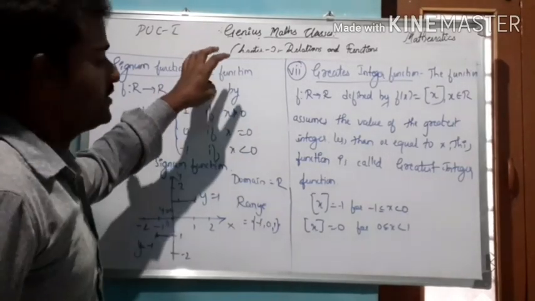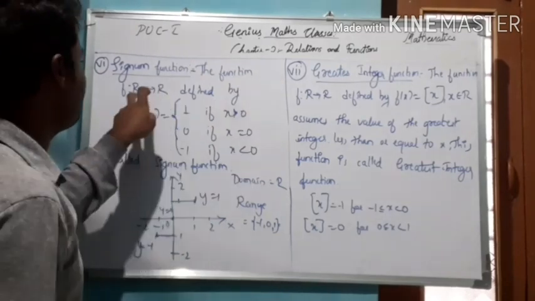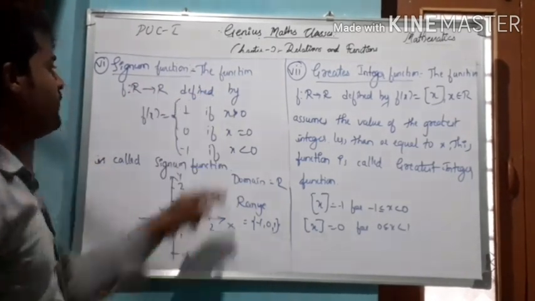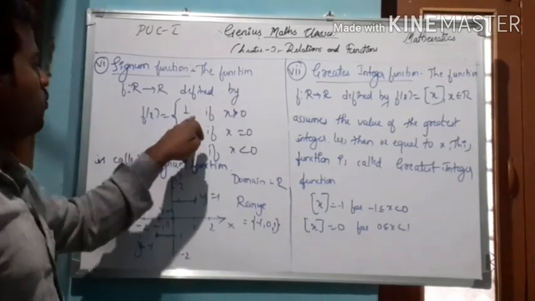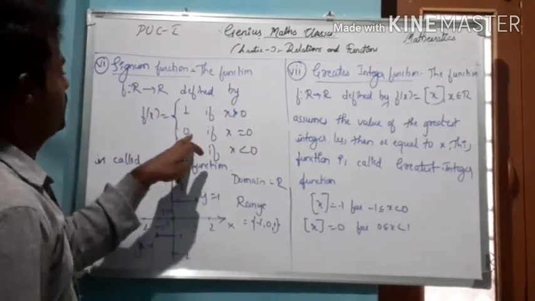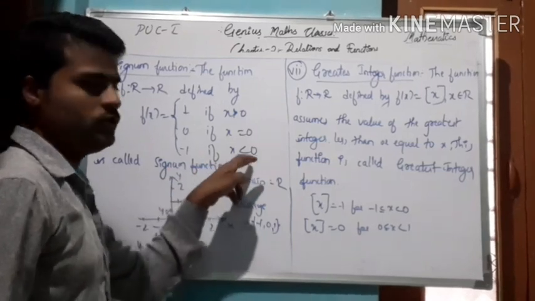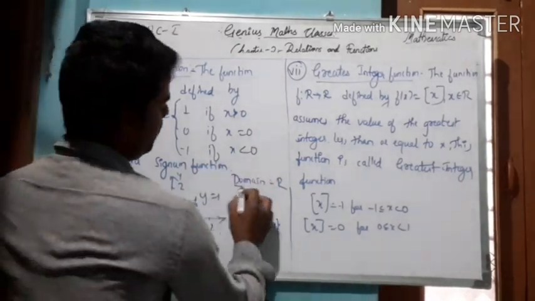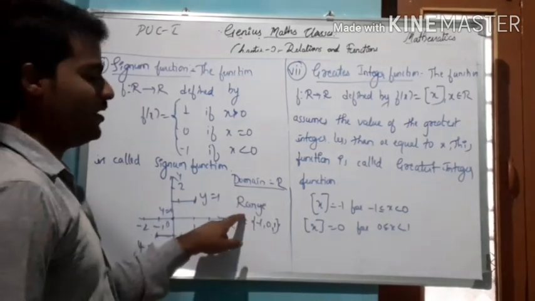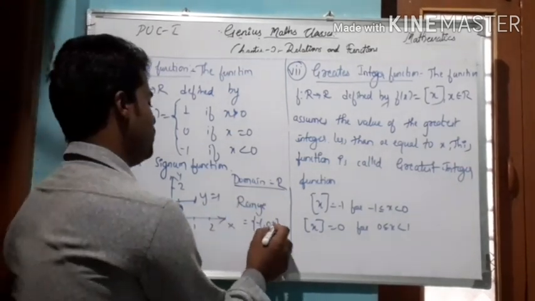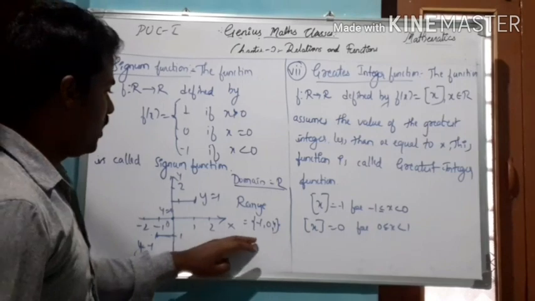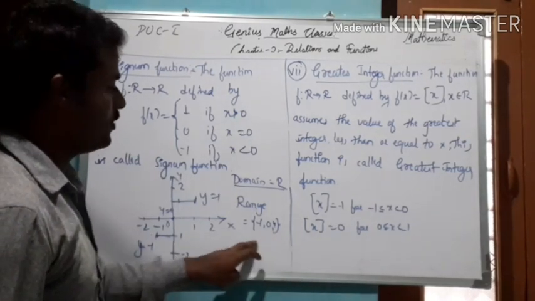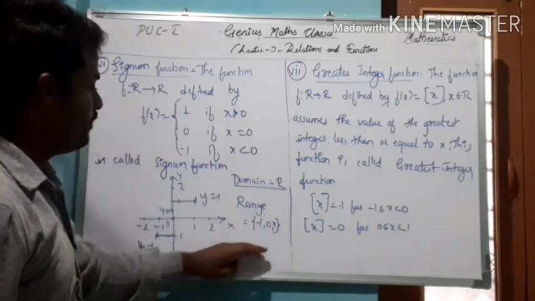The sixth function is the signum function. The function f from R to R is defined by f of x equal to 1 if x is positive, 0 if x is equal to 0, and -1 if x is negative. So it is called a signum function, and the domain of the function is R, the real numbers, and the range is {-1, 0, 1}, because the images of all the real numbers must be -1, 0, or 1. These are the only possibilities, that is why this is the range.